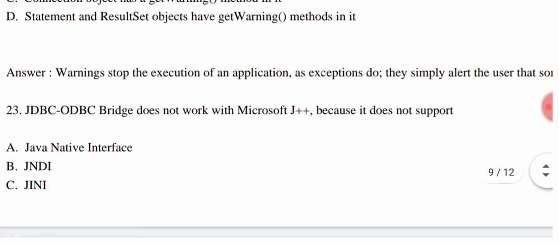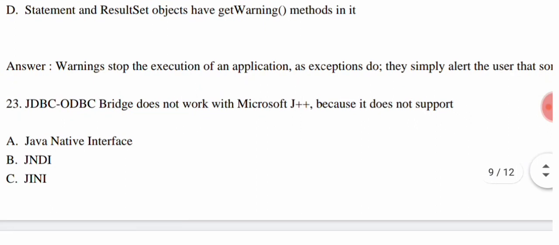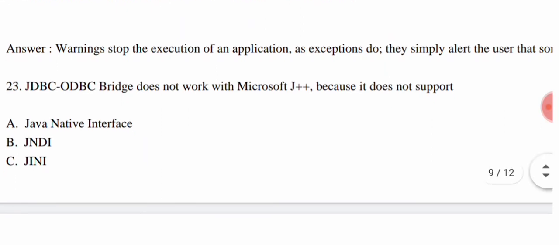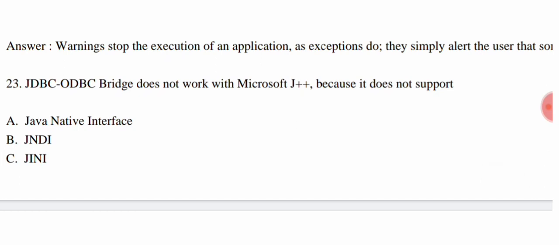Now we come to the next question, which is also related to JDBC and ODBC. So the question is, the JDBC-ODBC bridge doesn't work with Microsoft JVM because it does not support. So there are four options. Option A, Java Native Interface, JNI. Option B, JNDI. Option C, JINI.